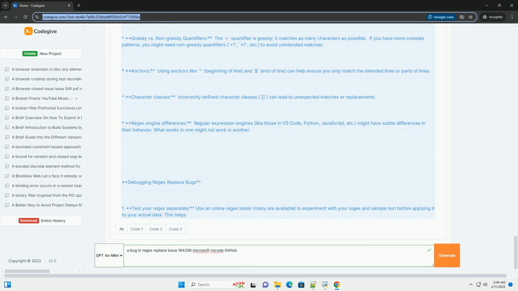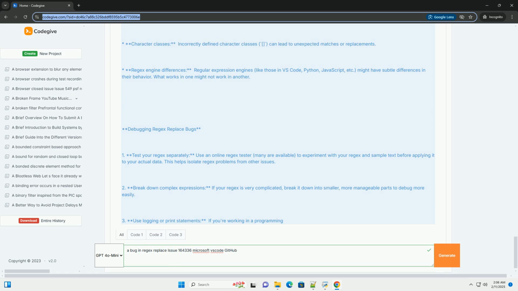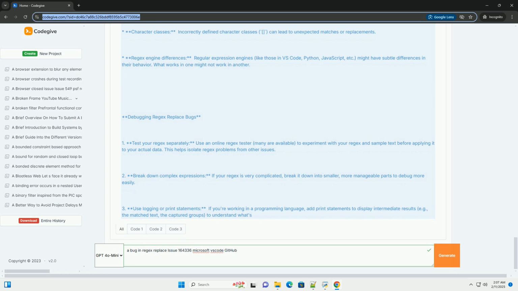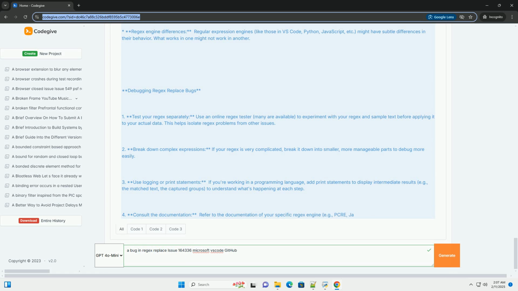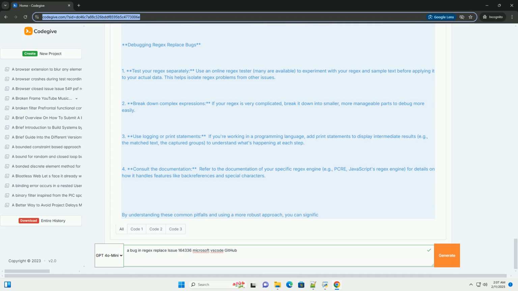The core problem in many regex replace bugs is the unexpected interaction between capture groups, parts of the regex enclosed in parentheses, backreferences, referencing captured groups in the replacement string using \1, \2, etc., and the regex engine's interpretation of special characters in the replacement string. Scenario: replacing similar patterns with variations.